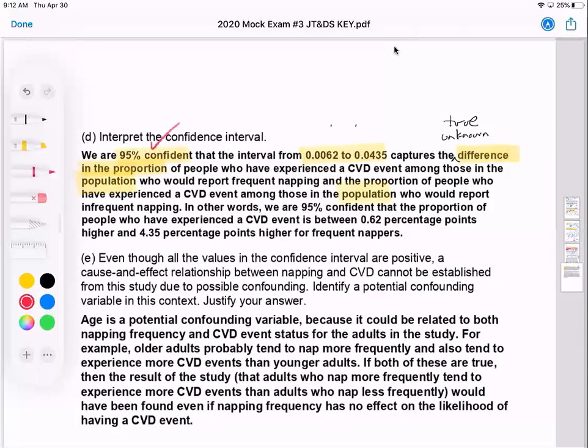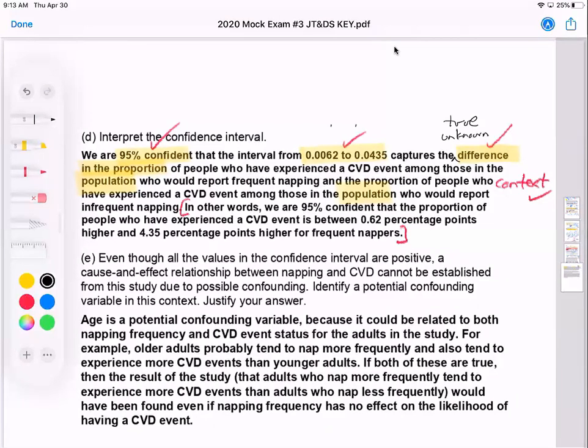So we have our confidence, we have our interval, we have our parameter, I should say, in the population that we're seeking to estimate. And then we have context. We've mentioned napping and CVD events. And then we have a last statement. In other words, we're 95% confident that the proportion of people who've experienced the CVD event is between that many percentage points higher for frequent nappers. That's not required, but in layman's terms, that would probably be part of a journal or a newspaper article or something, more than the first sentence that we had.